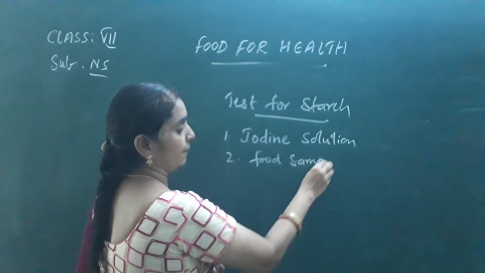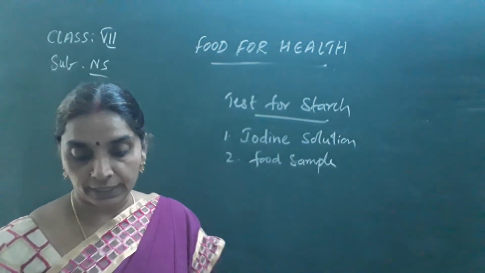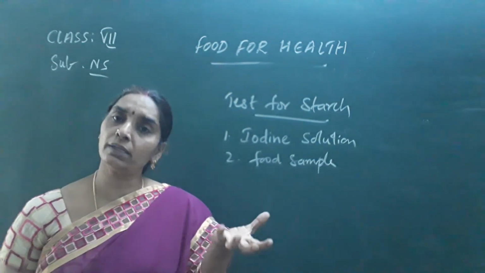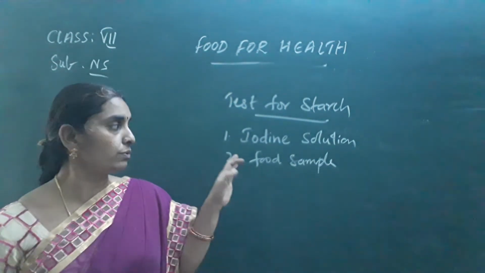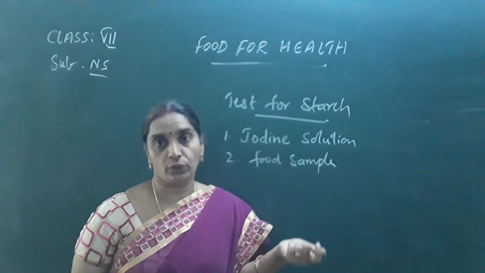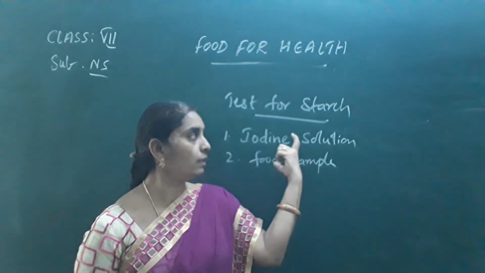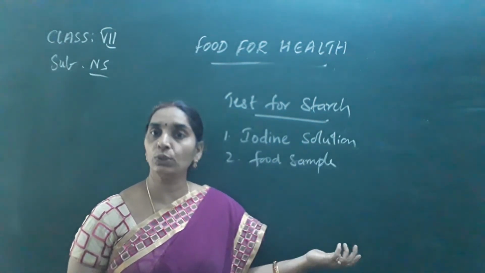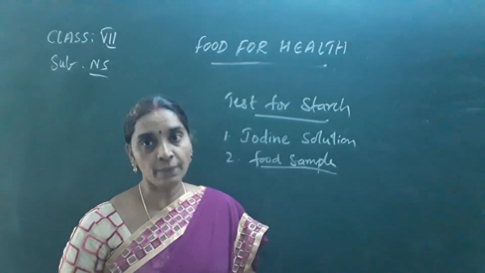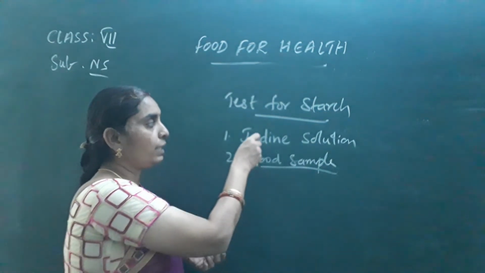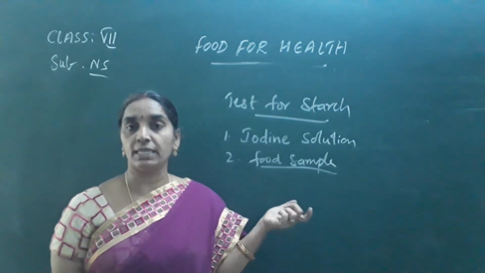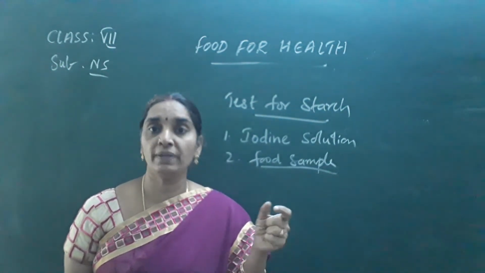You need a food sample to test, and you need a knife, a test tube, or you can take a petri dish and so on to do this. If it is a potato, you need a knife to cut it. These two are the main items that are required, and the remaining you can add, depending upon the food sample. Next we add 2 to 3 drops of iodine solution over the food sample that is taken. If it is rice flour or rice, you will be taking it in the form of flour.